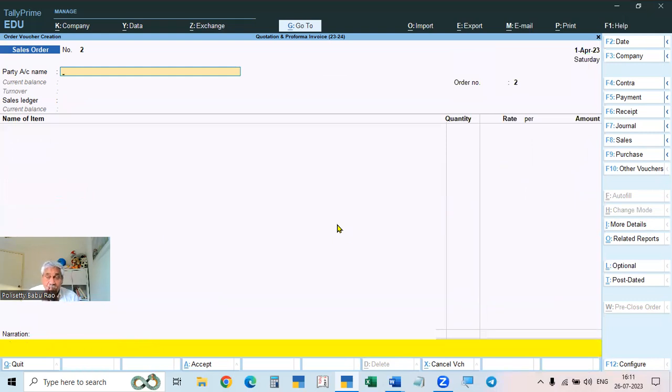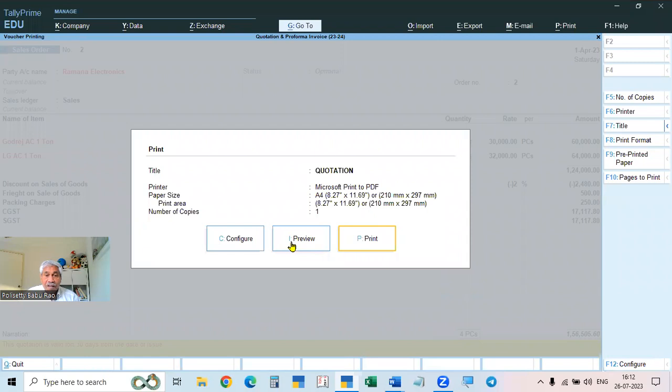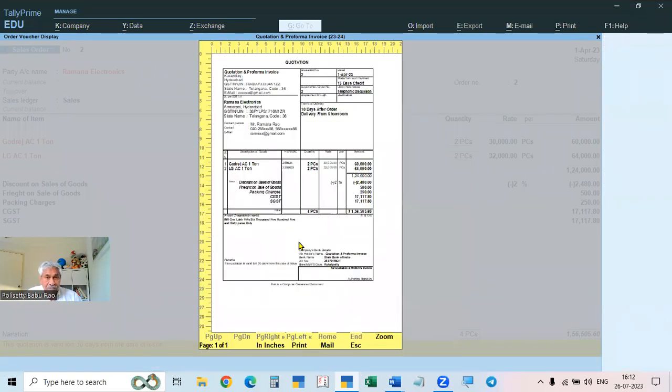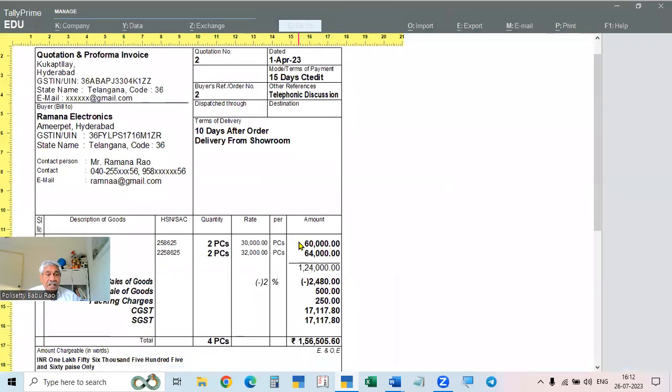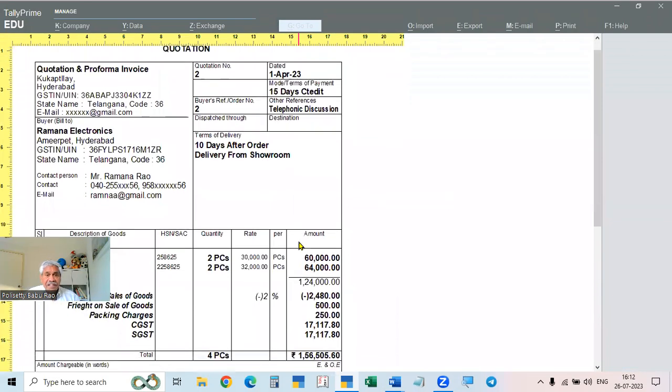Now this quotation is to be sent to the buyer. So how will we print that? Now you have to go up, that is, go to page up. Here, the same thing is open now. Now go to print, Control P, and go to preview. See F4.